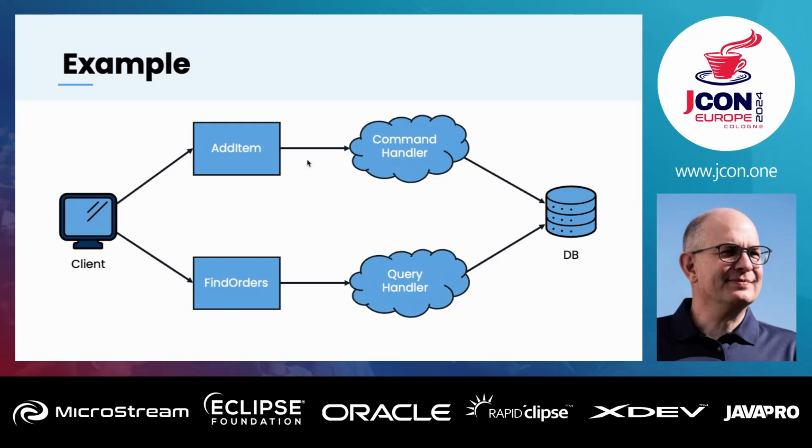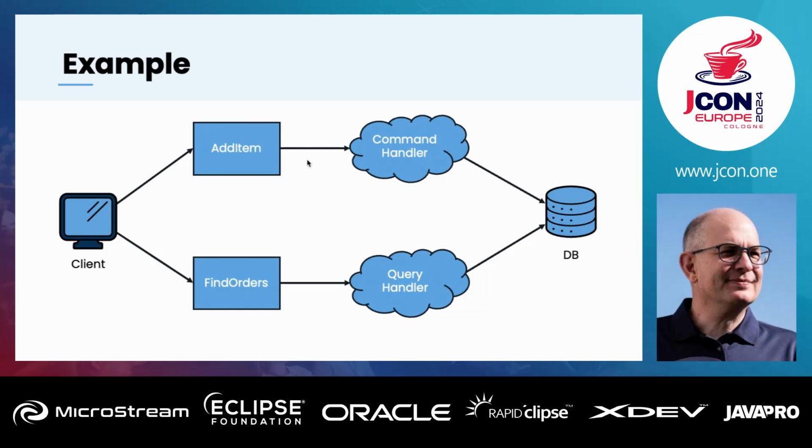And on the lower side, we have a query. It's called find orders, and there we have a query handler that is fetching the data from the database. And here you see that we use the same database. So CQRS doesn't mean that you have to split the command and the query database. That's just another stage in adapting CQRS, but doesn't mean that you have to go all in if you just want to use the concepts about that.